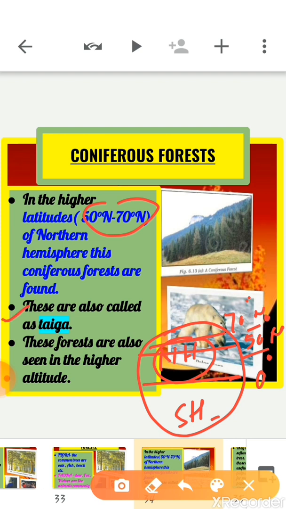Second, these forests are also called taiga. Children, do you know what taiga means? Taiga means pure or untouched in the Russian language. Clear? So coniferous forests are also called taiga. And as I said, these forests are found in the higher altitudes on high mountain ranges like the Himalayas.